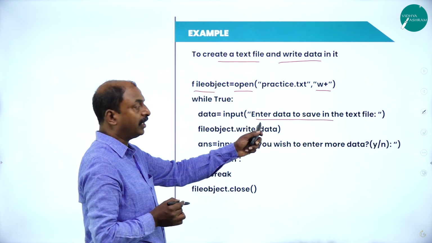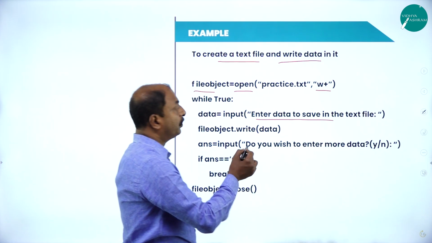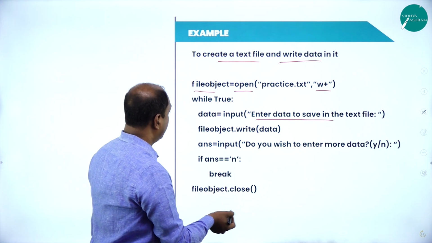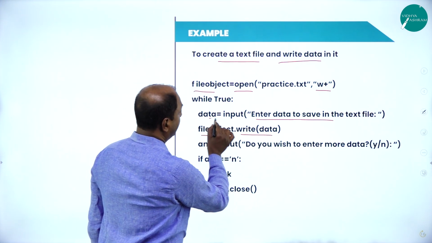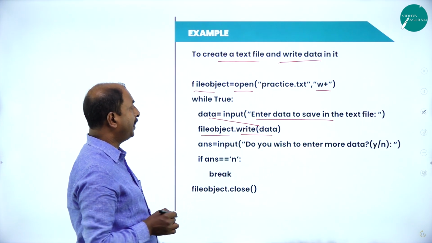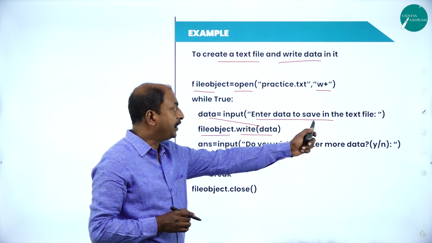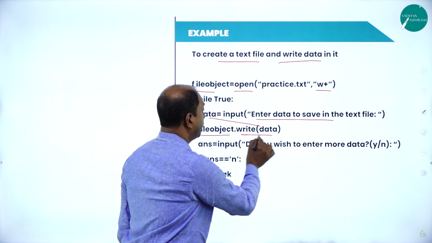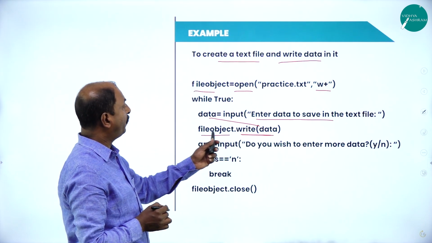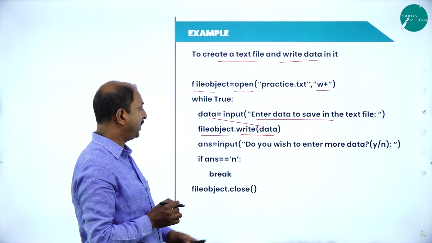It is going to display this, so we have to enter the data. Then file object dot write data. Data is the variable we are using here. Whatever input we have given is stored in the variable data, so we are writing that data to the file with the function file object dot write data.